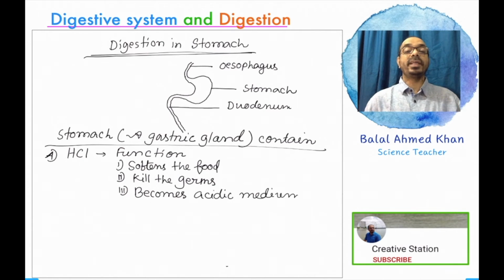And the third is that it creates an acidic medium. With the secretion of hydrochloric acid, the stomach medium is converted into an acidic medium. In this acidic medium, different types of enzyme, such as inactive pepsinogen enzyme, produce active pepsin enzyme.